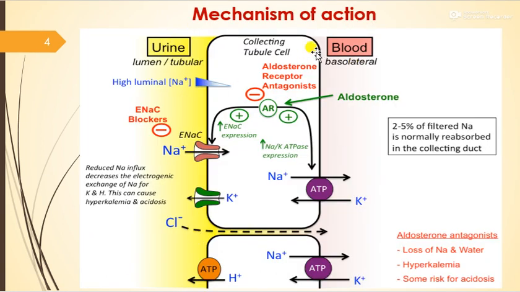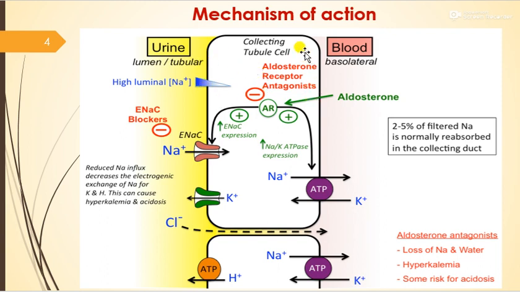Now we are going to see what is the exact mechanism of action for this mineralocorticoid receptor antagonist. Before that, we will see what is the role of aldosterone. Aldosterone interacts with the cytoplasmic mineralocorticoid receptor to enhance the expression of sodium-potassium ATPase and the sodium channel involved in sodium-potassium transport in the distal tubule.